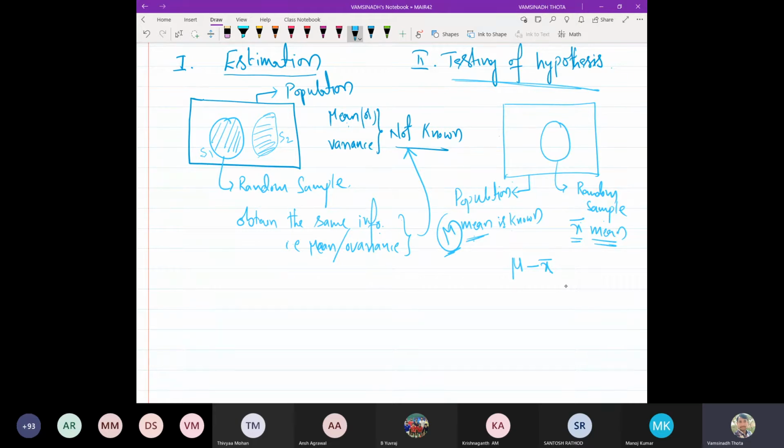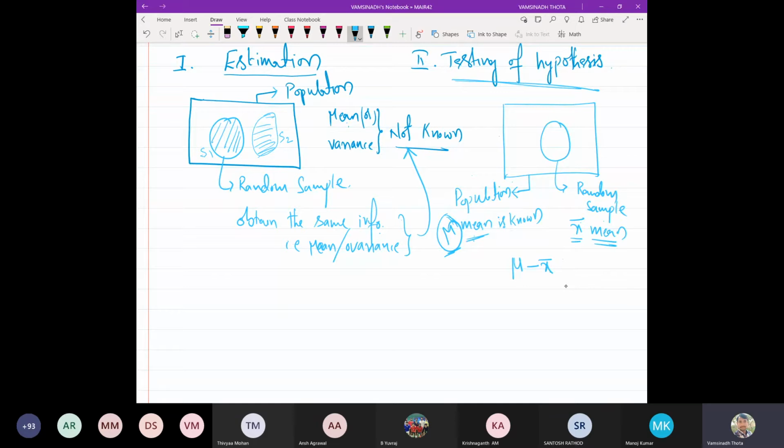The hypothesis is 2 years, and the sample mean is 2 years 1 month. Considerably, they are very close. Or if the sample mean is 1 year 11 months, that is also close, though less than the given hypothesis.